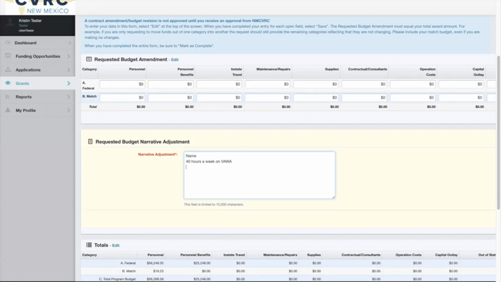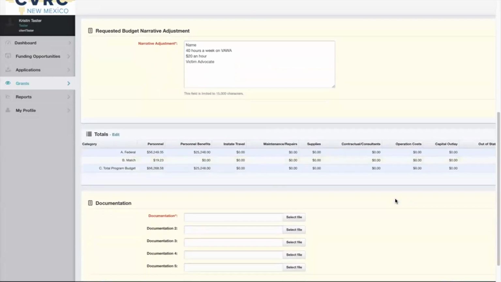We'll put the rate. So you say $20 an hour. And any other details, of course, what their position is, they would be the victim advocate. If you're moving funds from one category to another, so let's say you had in-state travel, but you want to go to an out-of-state conference, you would write those details here. You'd write the information about the conference, where you're going, and you would specify we want to move this line item, the funds in this line item, from in-state to out-of-state.